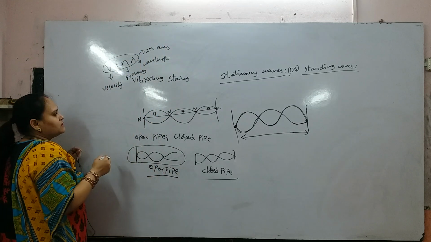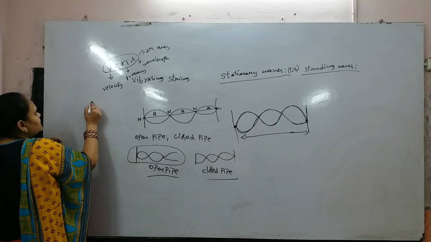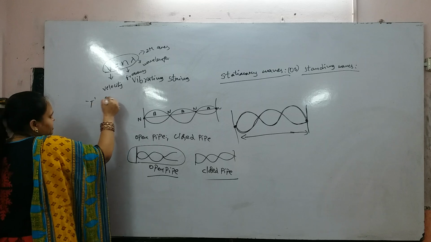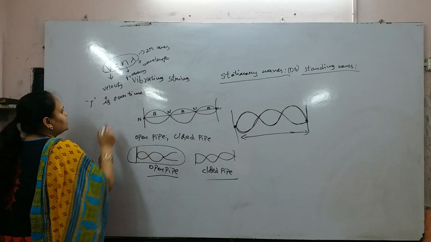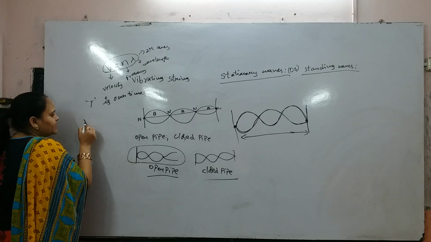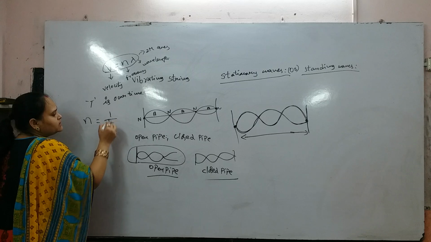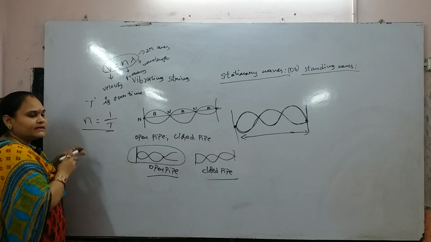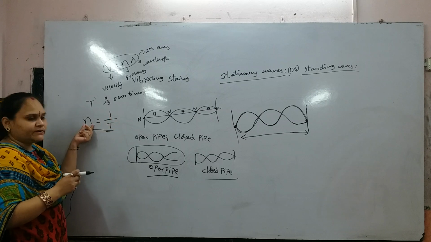First, we take the time period. T is our time period. From T we can find the frequency n. The number of oscillations per second gives the frequency.